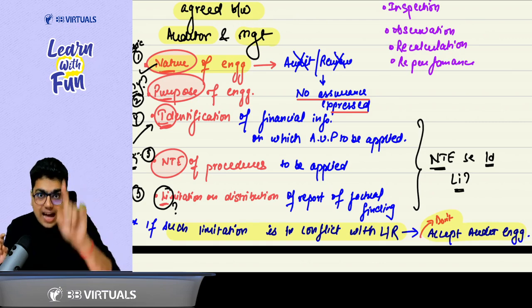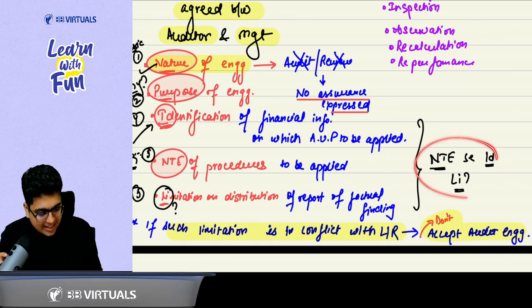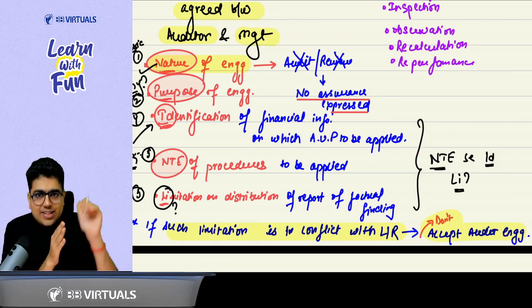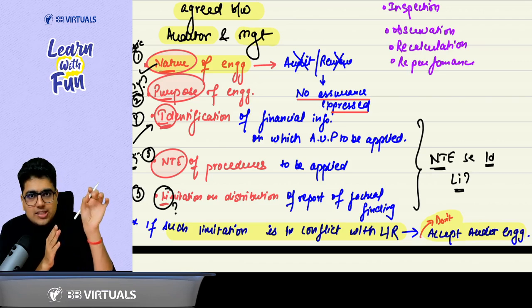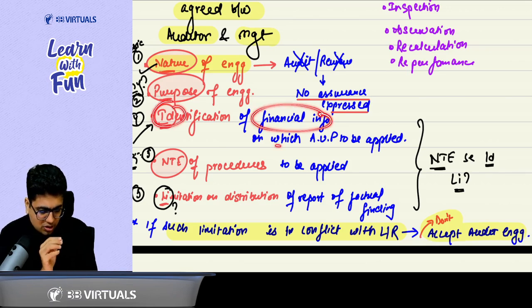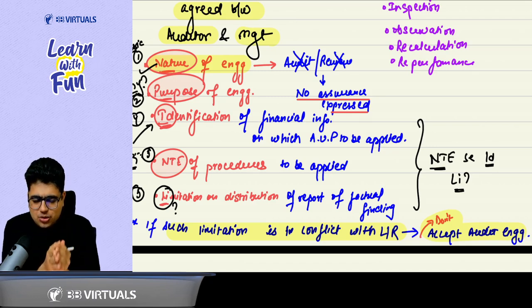Ask yourself, auntie say ID Lee. What is that? Nature, timing and extent of procedures. Then identify the financial information on which agreed upon procedures are to be performed. And the last point, Lee, means limitation on the distribution of report.